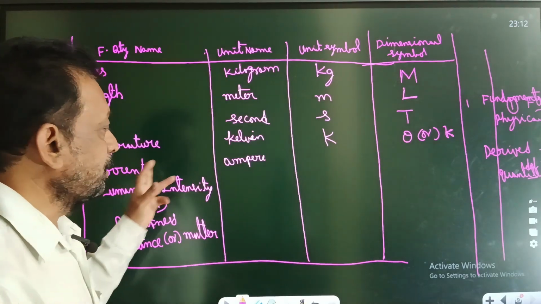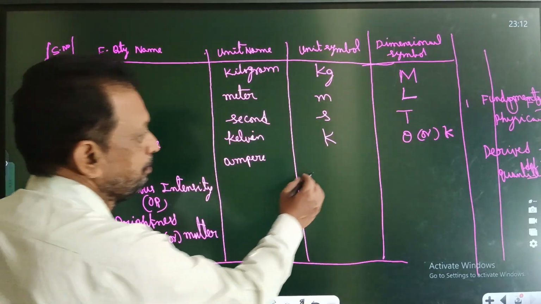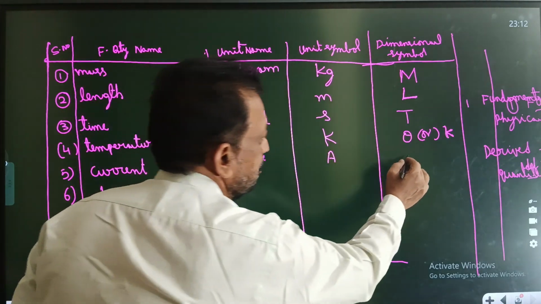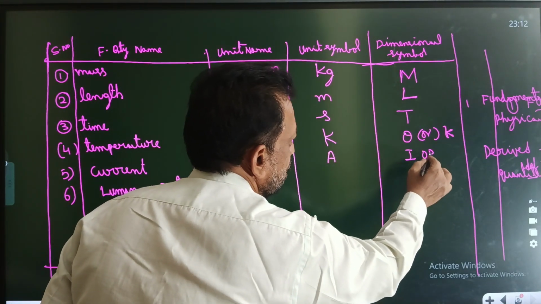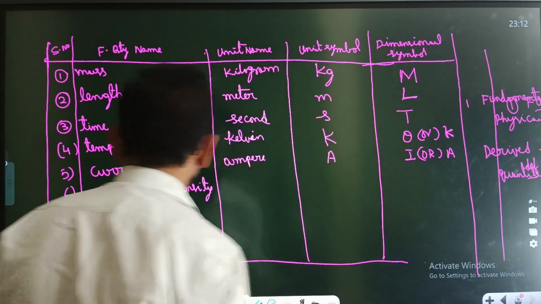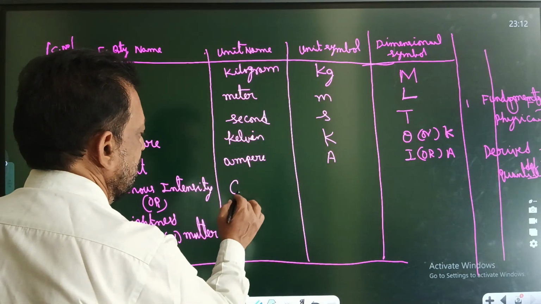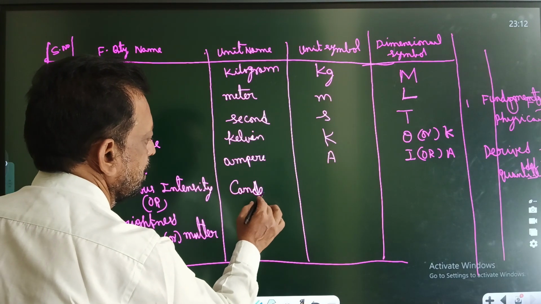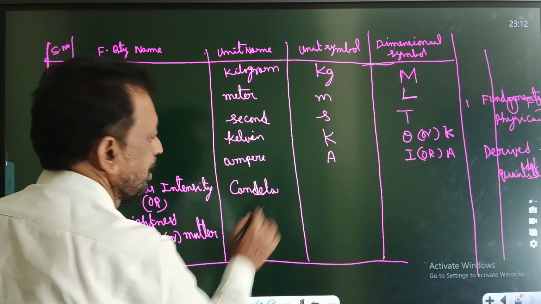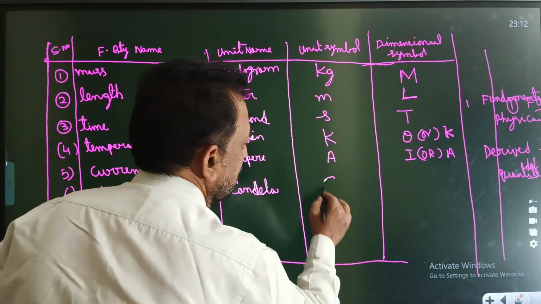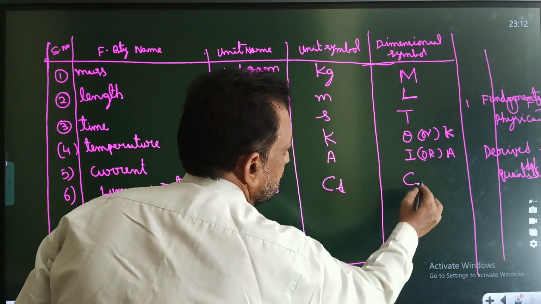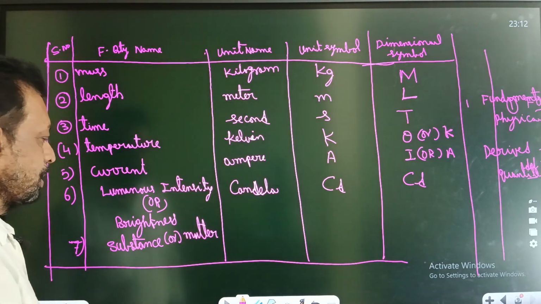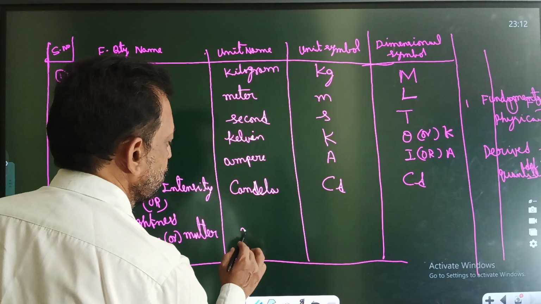Current is charge by time. Current is ampere, the unit symbol is A, and the dimensional symbol is I. Luminous intensity, or brightness, is candela, the symbol is cd. Next, substance or matter: you can write mole.